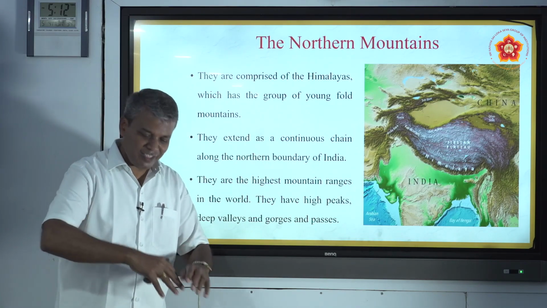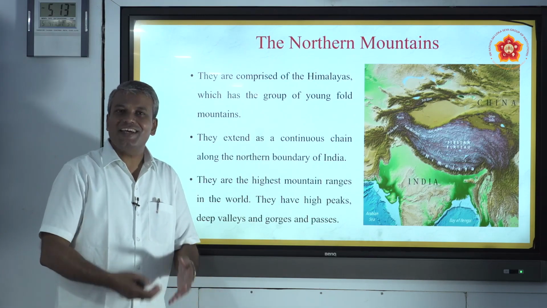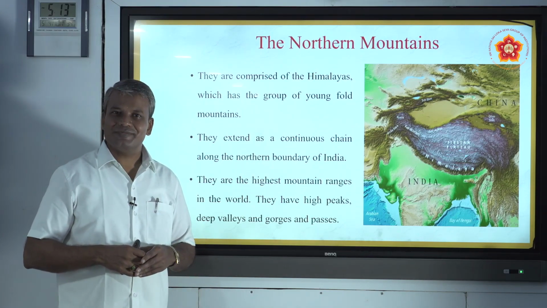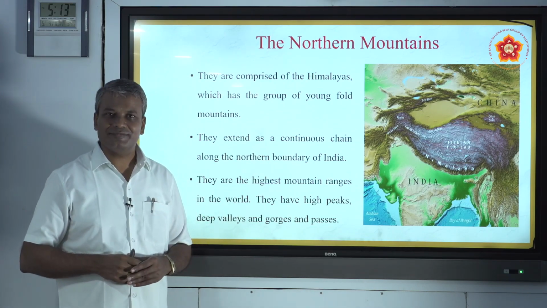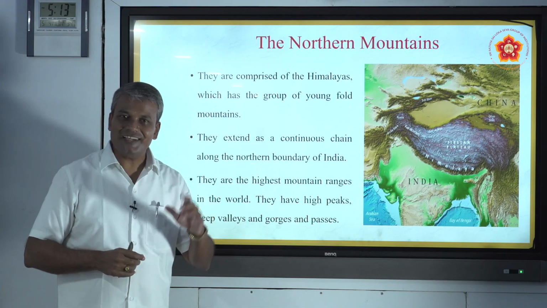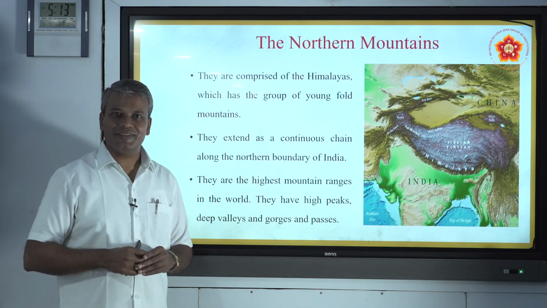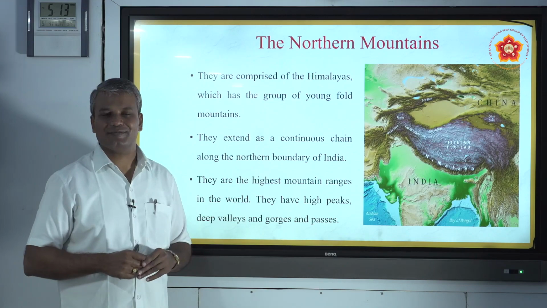Due to the chemical reaction inside the earth, you know that there are three layers in the earth. Can you name the three layers of the earth? Very good. There are three layers in the earth: crust, mantle and core. These are the three layers.